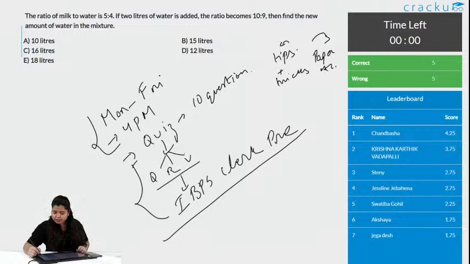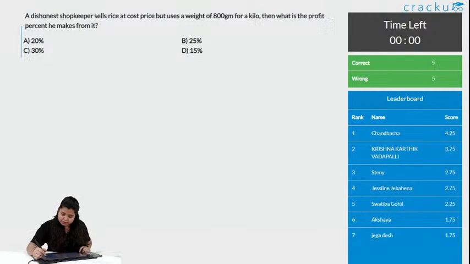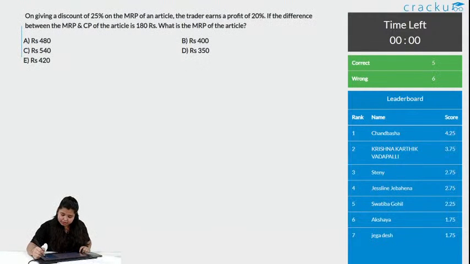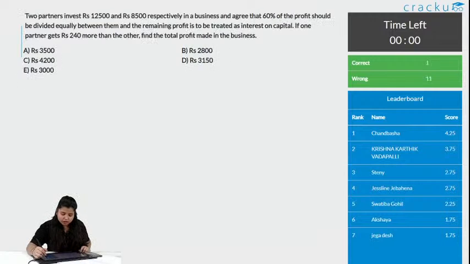Naganuri, can you say the question number, like which one? The one with the discount percent or the ratio of milk and water?